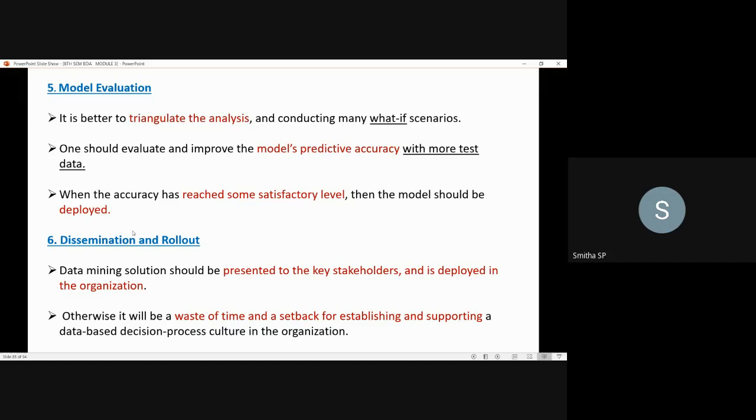Okay, next, the sixth step is the dissemination and the rollout. It's purely about deployment of the model in the organization. So here, whatever the solution you have obtained for that problem, you should present it to the stakeholders, and you should deploy it in the organization. If you don't do this, then it will be a waste of time, and it will be a setback for the establishing and supporting of the data-based decision process culture that you have implemented or incorporated in the organization.